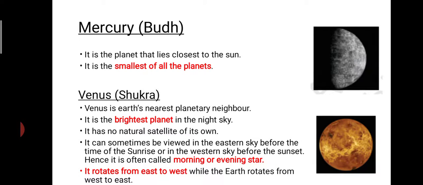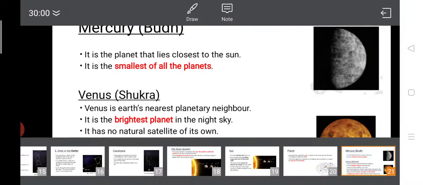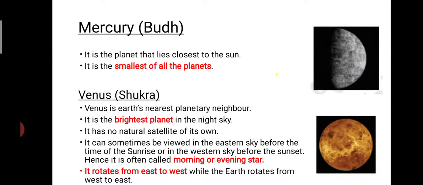During morning time, that is in the eastern sky, you will sometimes be able to see Venus. In the evening time, you will be able to see Venus in the western sky, before the sunset. Therefore it is called the morning or evening star. In which direction is it rotating? It is rotating from east to west.